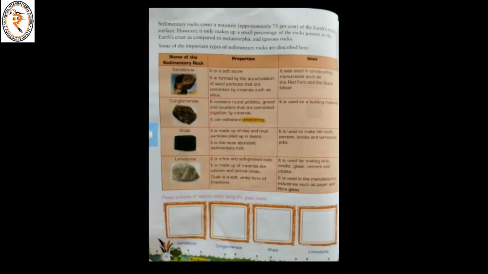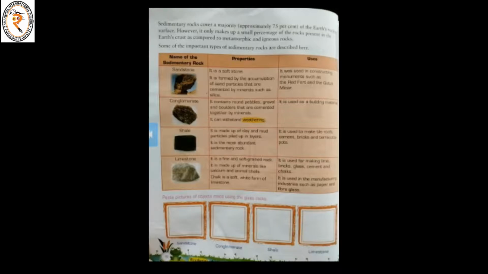Next is shale. It is made up of clay and mud particles piled up, dumped up in layers. It is the most abundant sedimentary rock. What is the usage? It is used to make tile roofs, cement, bricks and terracotta pots.